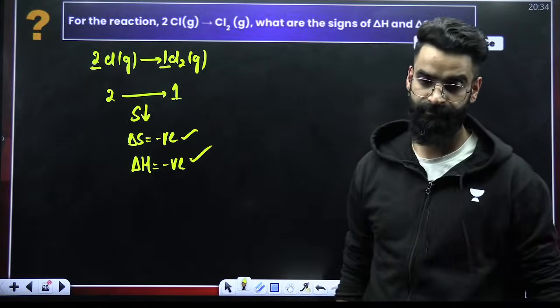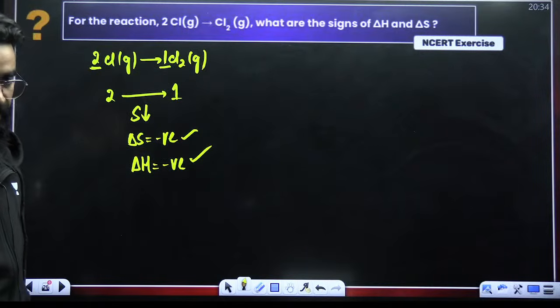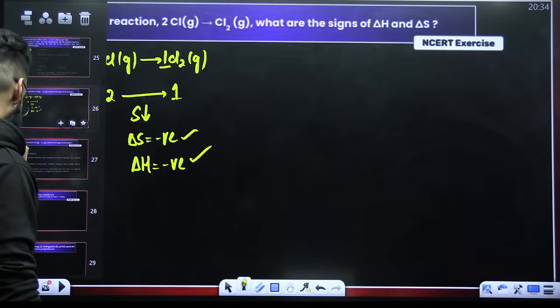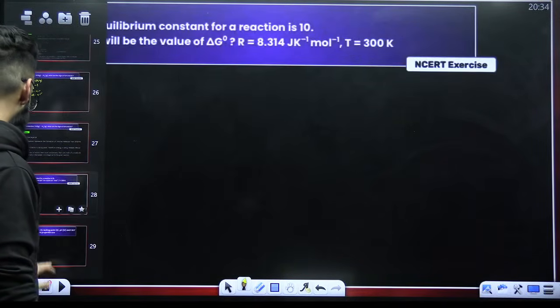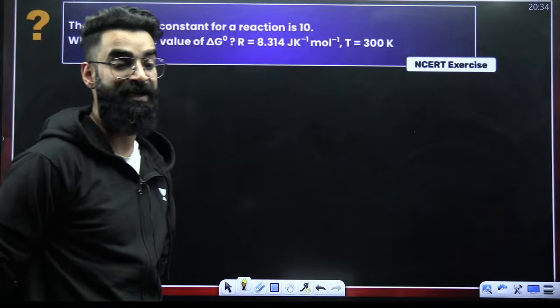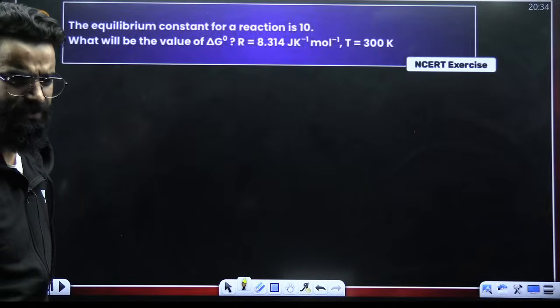Perfect. Am I clear with this? Right, people? So this was again a simple question, which I believe you can easily solve. Look at this one. A similar type of question which we already solved in the beginning itself. You should be able to solve this one too.